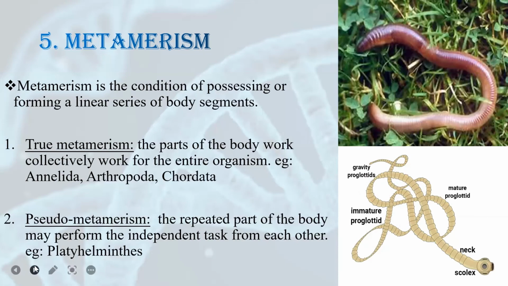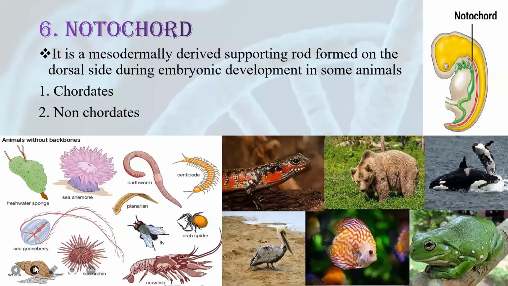So that is pseudo-metamerism. The last category is presence or absence of notochord. As you can see in this diagram, this is the notochord, which forms our backbone. Notochord is a mesodermally derived supporting rod formed on the dorsal side during embryonic development in some animals. It is always present on the dorsal side.